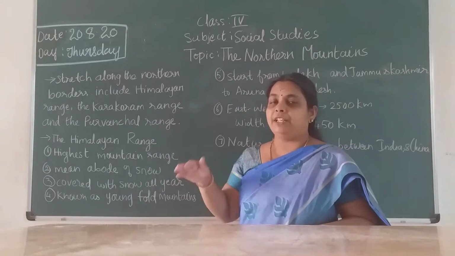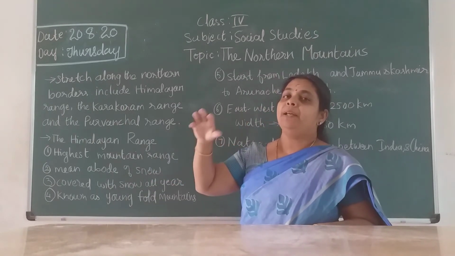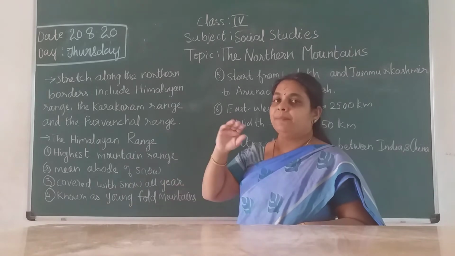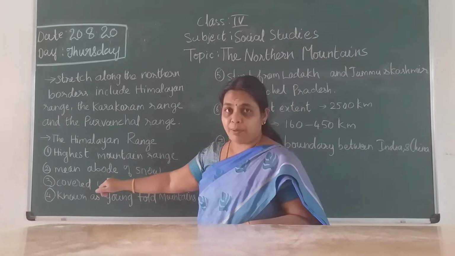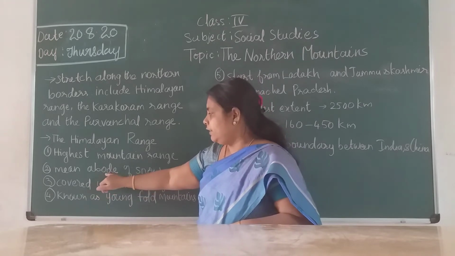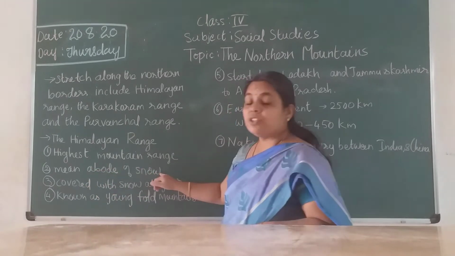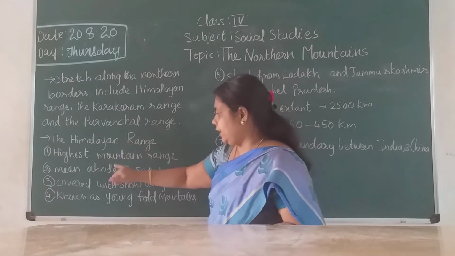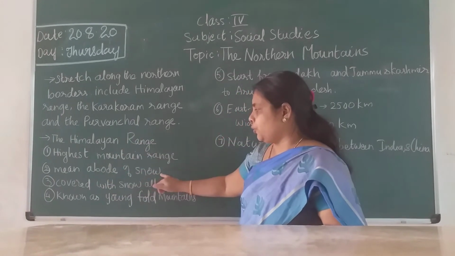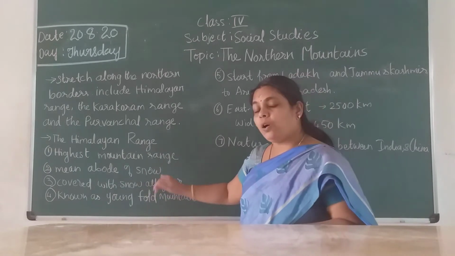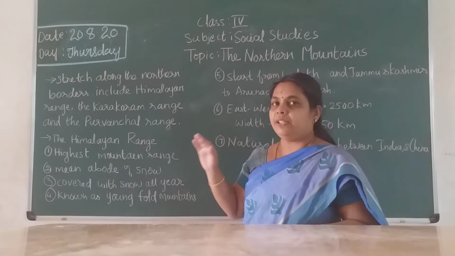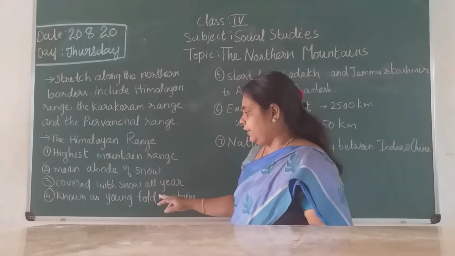The snow is fully covering it, so that's why it is called the place of snow. Abode means the place where it lives. So the Himalaya means abode of snow, and it is covered with snow throughout the year.